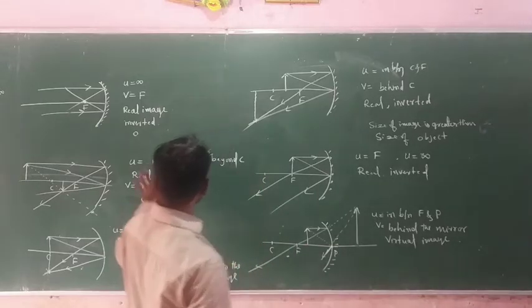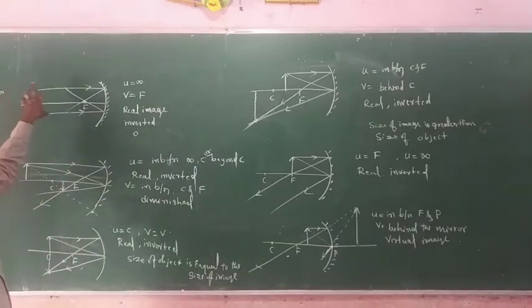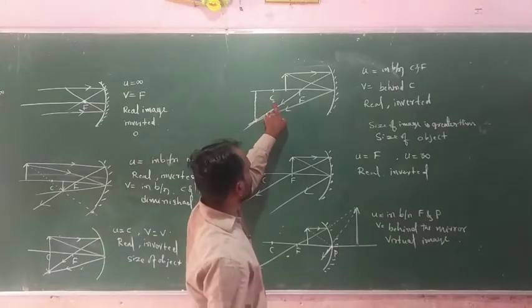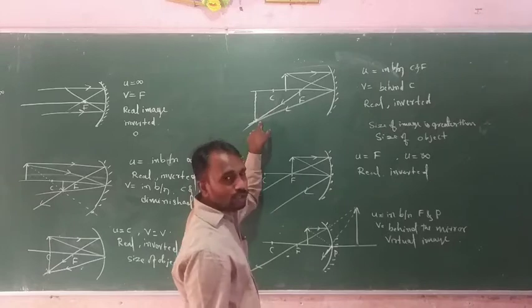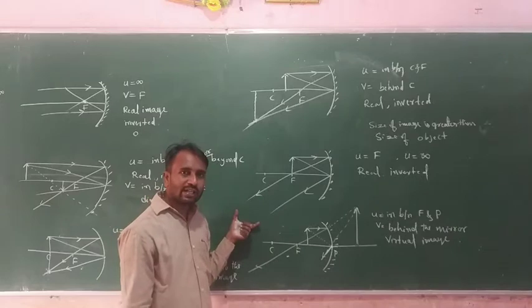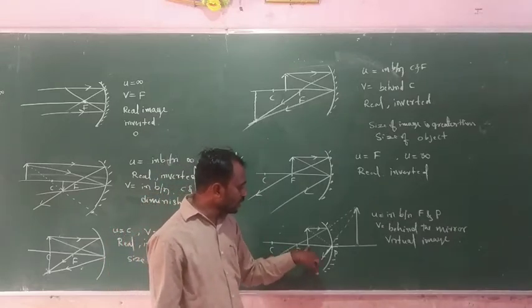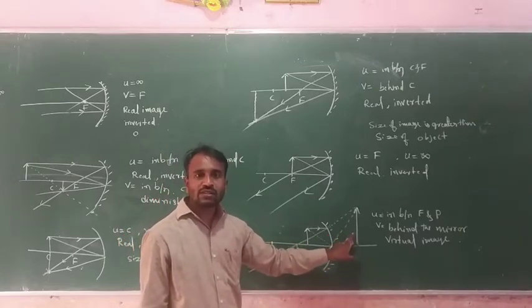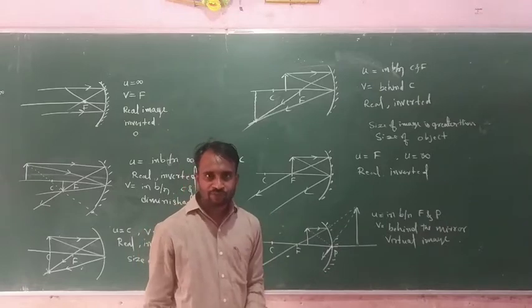When the object is at infinite distance, we will get the image exactly at F position. Behind C, we will get the image in between C and F. When the object is at C, the image is also at C position. Suppose the object is placed in between C and F, then we will get the image beyond C. When the object is exactly at F position, we will get the image at infinite distance. When the object is placed in between F and the mirror, we will get the image behind the mirror, and this one is a virtual image.